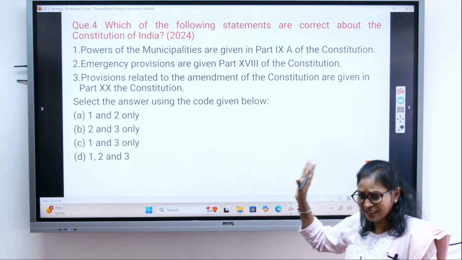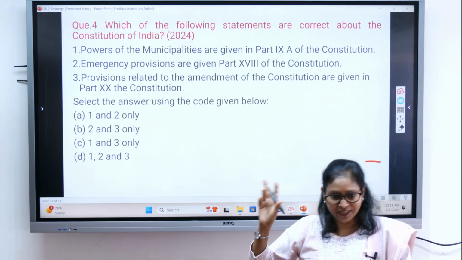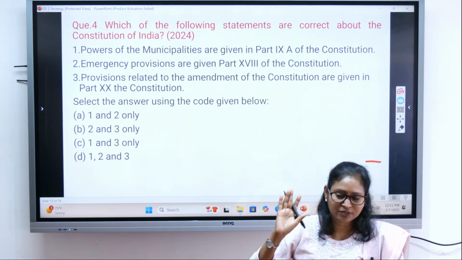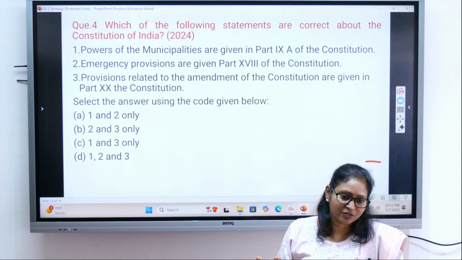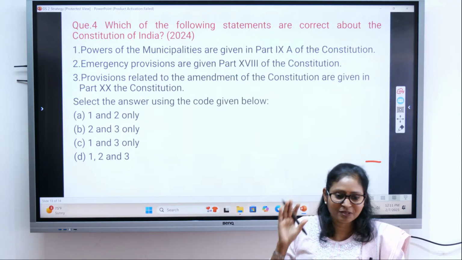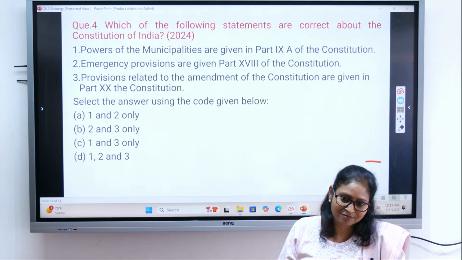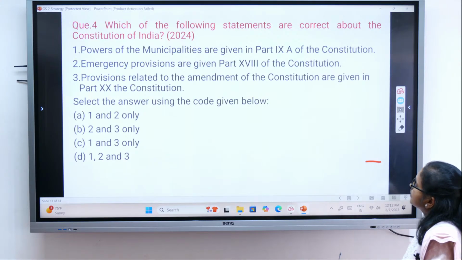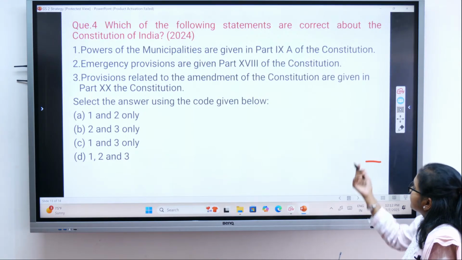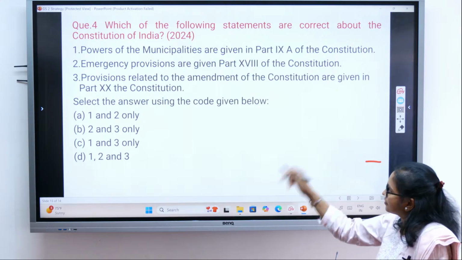This is again very easy but very factual. So see, from the PYQ you will come to know where you have to focus. You have to remember all the parts of the Indian Constitution. So powers of municipalities are given under Part 9A, correct, through the 74th Amendment Act.